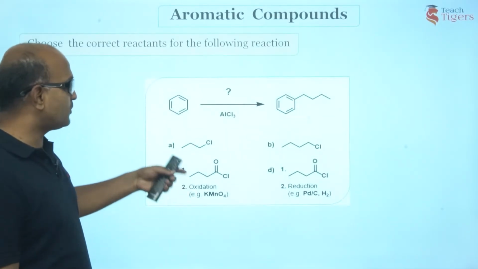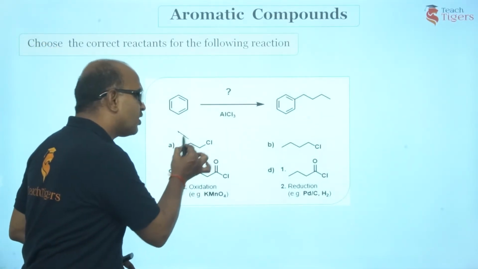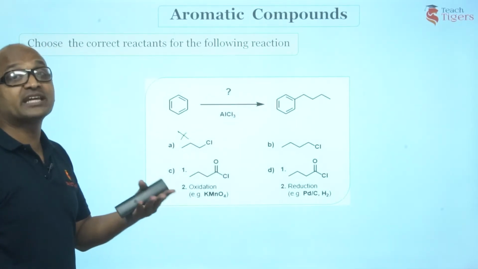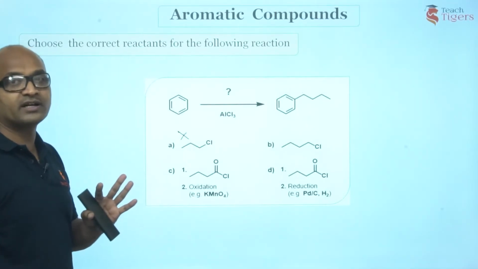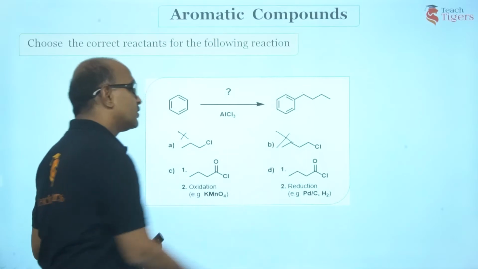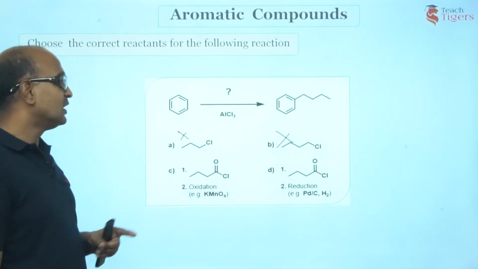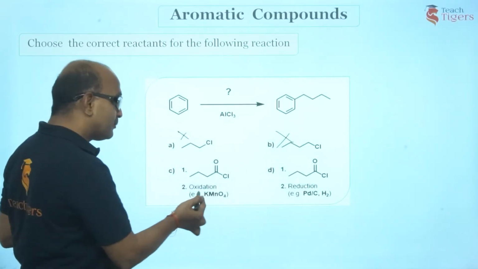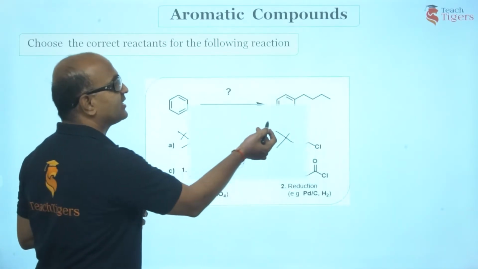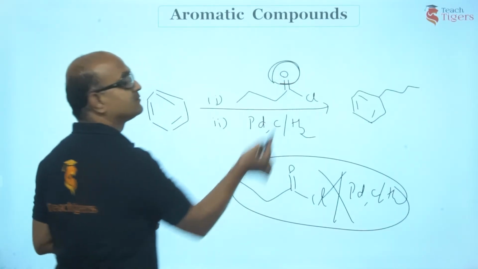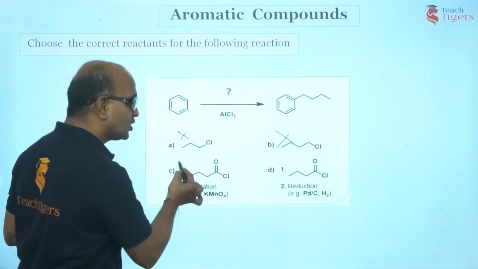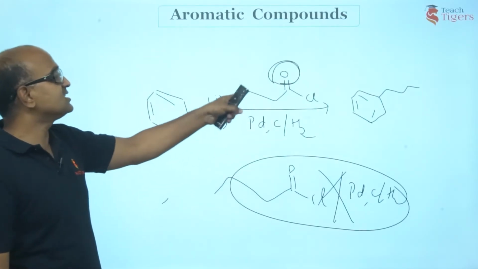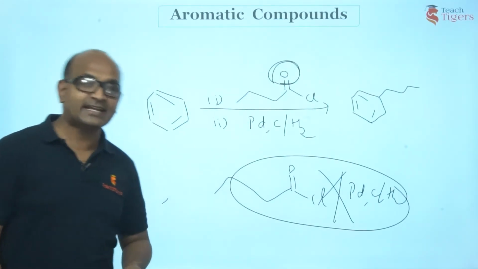So check it out. What is the option? Can I carry out alkylation of benzene to give alkylbenzene? You can, if the alkyl group is secondary or tertiary, but not for primary. Same here, you cannot do it. So you have to check between these two. I have taken butanoyl chloride. But the problem here is I want to remove the oxygen. To remove oxygen, we'll go for reduction, not oxidation. Hence, this is the product that they have given. First this and second this. This is how we represent it. Just go through it. Very, very interesting.